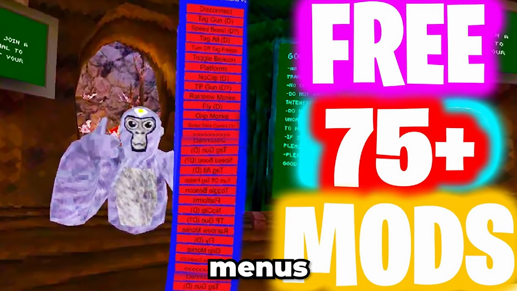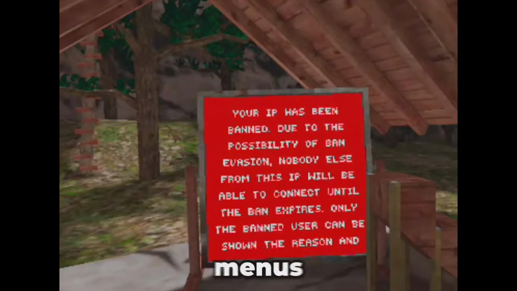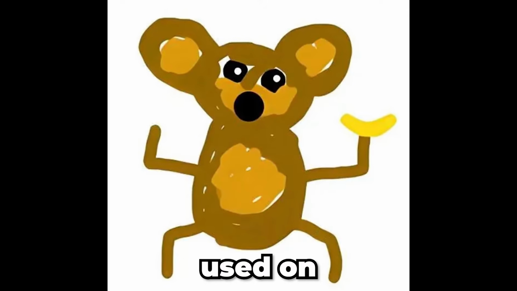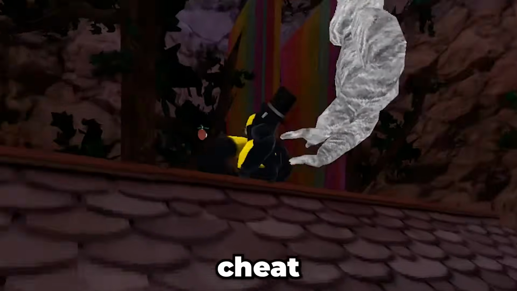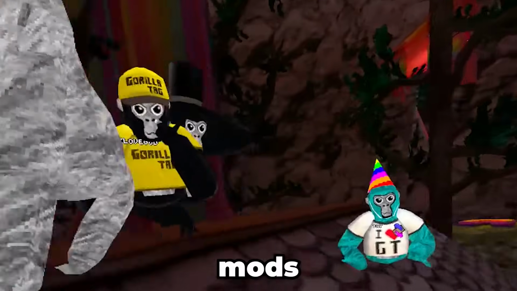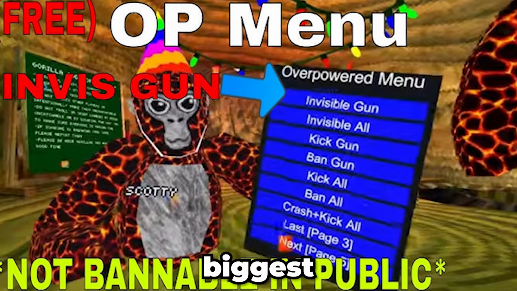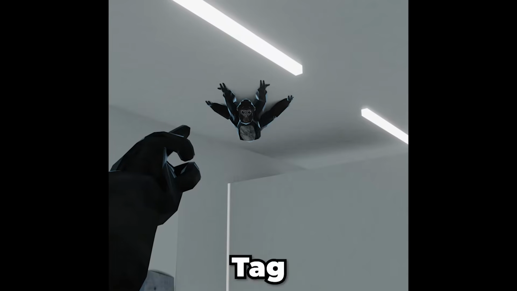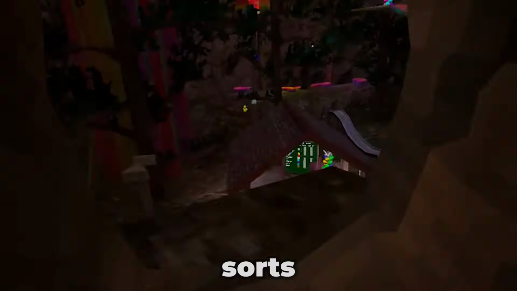Mod menus. There are a lot of mod menus for Gorilla Tag, most of them not being allowed and being bannable. Mod menus can only be installed and used on a computer by modifying your game files. They are mostly used to cheat and gain advantages in game modes, or just for messing with other players. Mod menus are also the biggest cause of ghost sightings in Gorilla Tag, with most of the ghosts just being players using a mod menu of sorts.